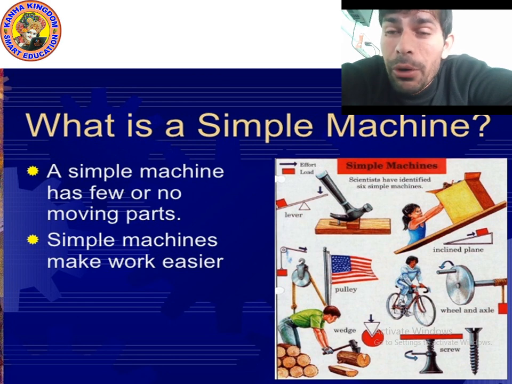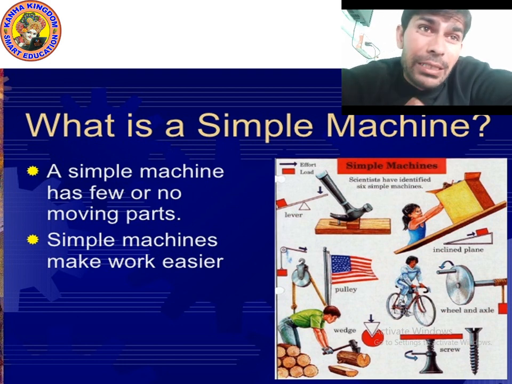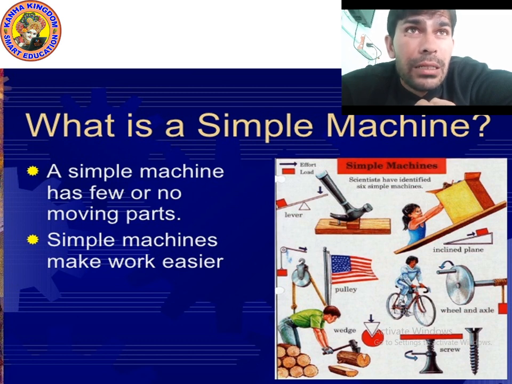In a complex machine there are many moving parts, but in a simple machine there are few moving parts. All the machines make our work easier. There are six types of simple machine: wheel and axle, pulley, wedge, lever, screw, and inclined plane. We will study all these one by one in detail. First of all, let's begin with wheel and axle.